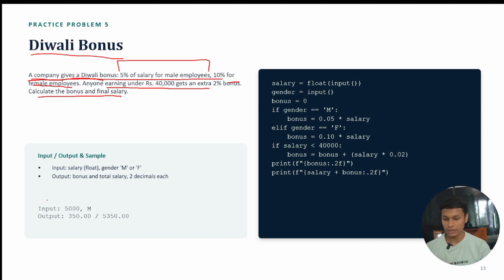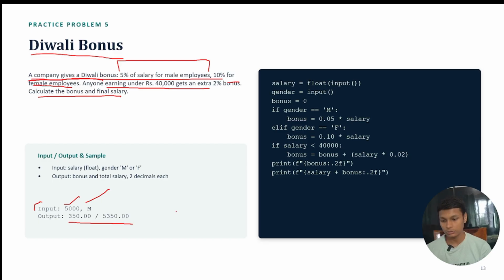Okay, so what was the sample? The sample was like that. Simply we are going to take input of salary and gender. Okay, gender in M and F. M means male, F means female. Okay, capital M and capital F. We are going to take this type of input. After that, we are going to print the output. Output is like that. Okay, you can see that the output is in two decimal places. So we have to print it in two decimal places.